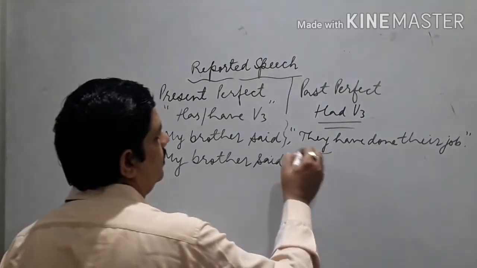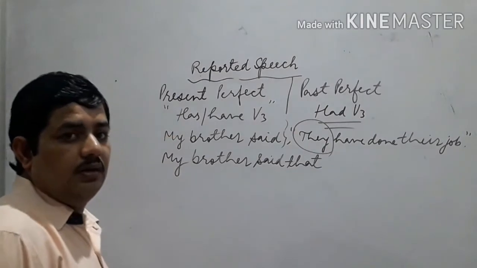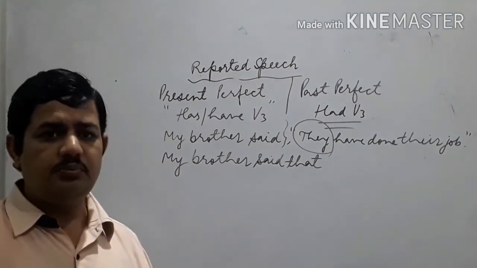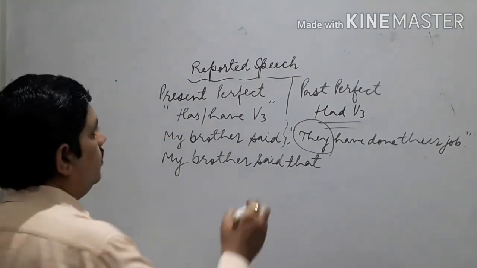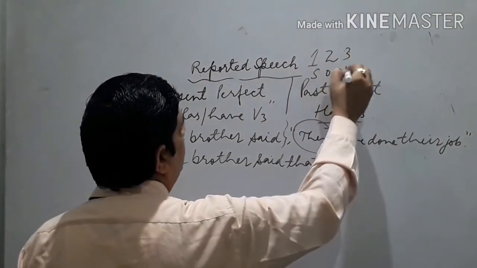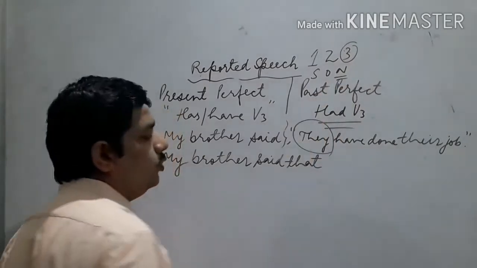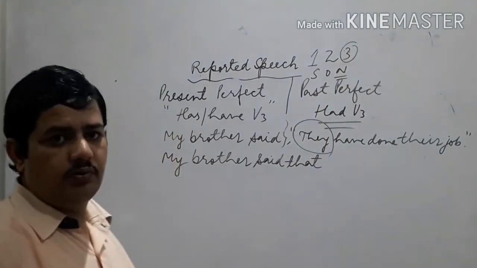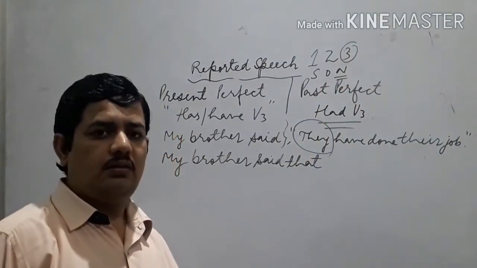Now "they" is a third person pronoun. As per the rule, first, second, third person, for third person we are not to do any change. It will not be converted into any other pronoun.